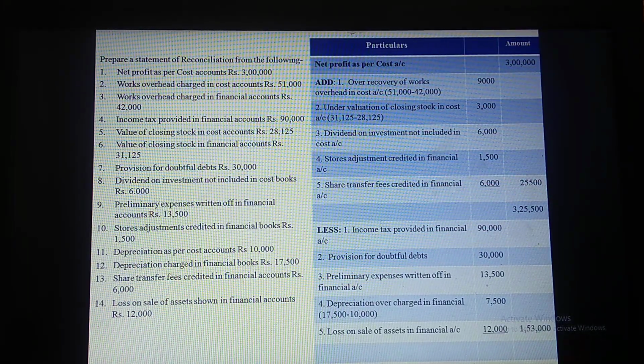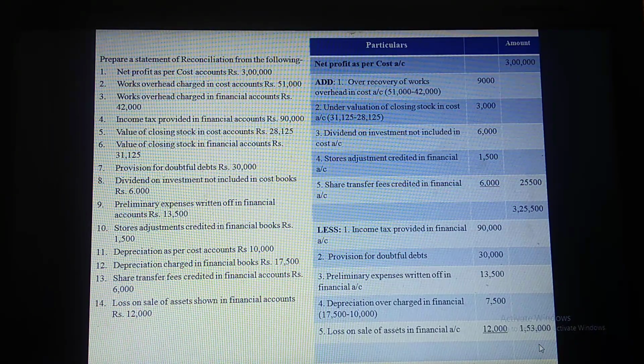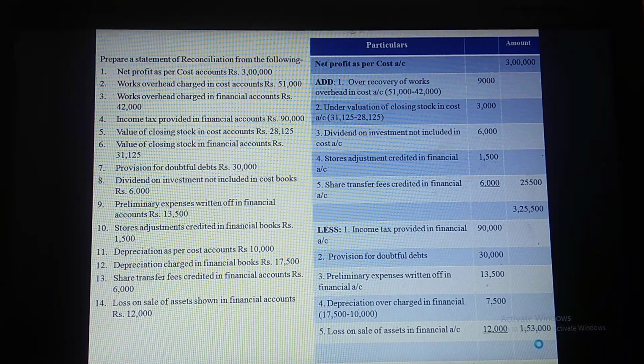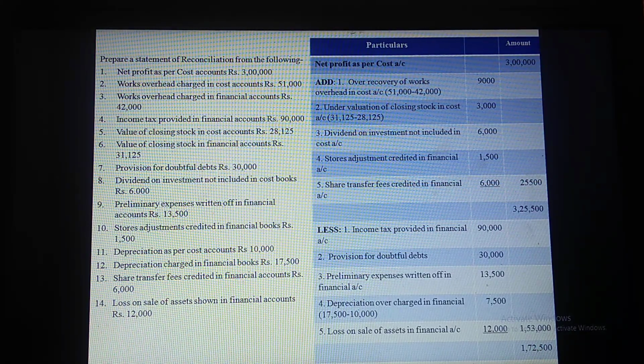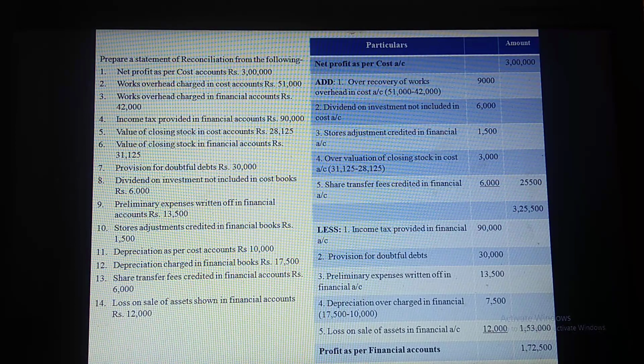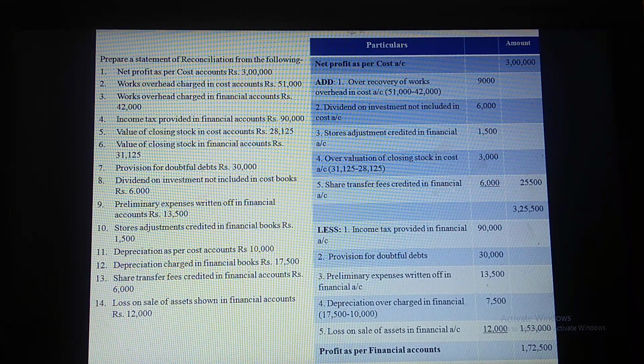So loss on sale of asset is rupees 12,000. All the deductions made, the total comes to 1,53,000. So when we deduct from 3,25,500, the answer will be 1,72,000, and this difference is the profit as per financial accounts.